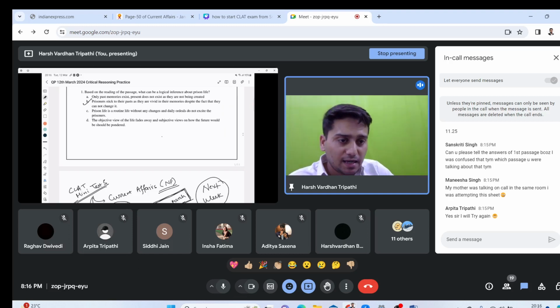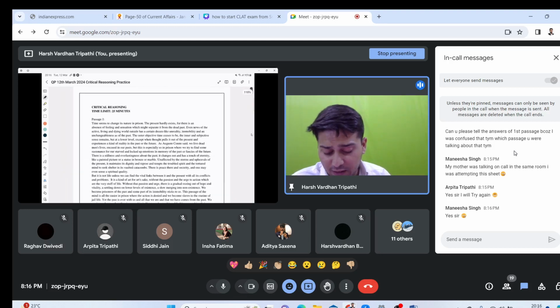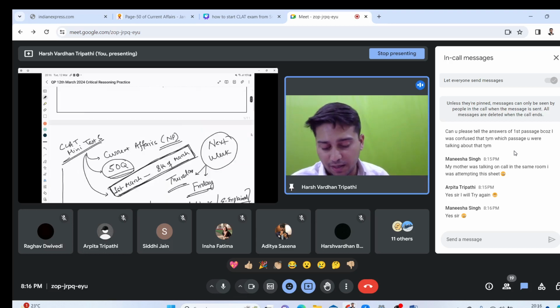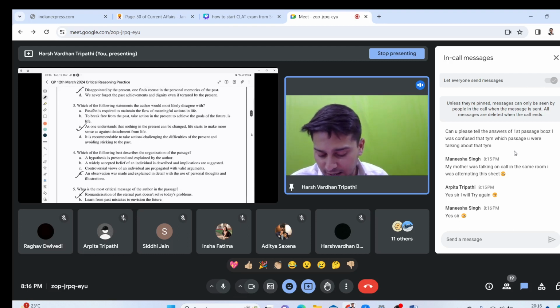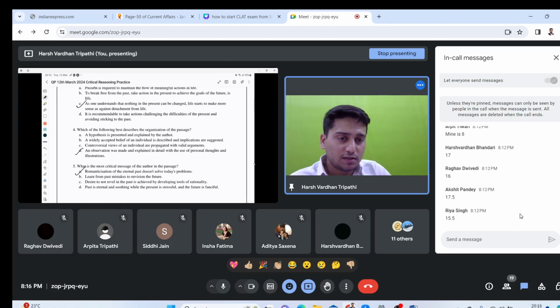Can you please tell the answers of the first passage, because I was confused which passage you were talking about at that time. All right, first passage answer is first B. So it's already there on the screen. First B, second C, third C, fourth D, and fifth A. Right? So others, those who have not solved, see, I cannot comment on it. But Akshit, Raghav, and Harsh, 17.5, 16, 17.